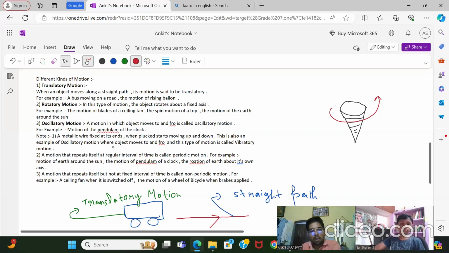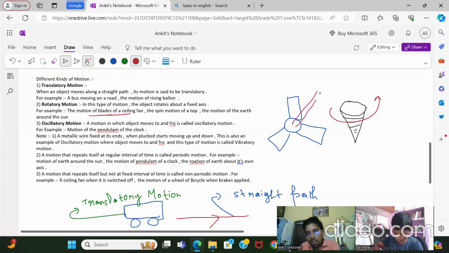Clear? The motion of the blades of a ceiling fan. Did you notice a ceiling fan like this? This is the fan, and how many blades are there? For example, three blades. Rotary motion. Now, did you notice that there is one long rod by which you are fixing this fan on your ceiling?